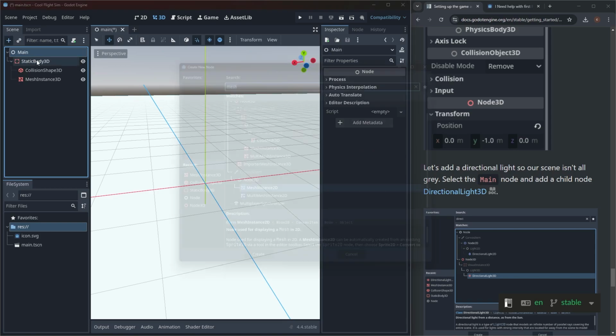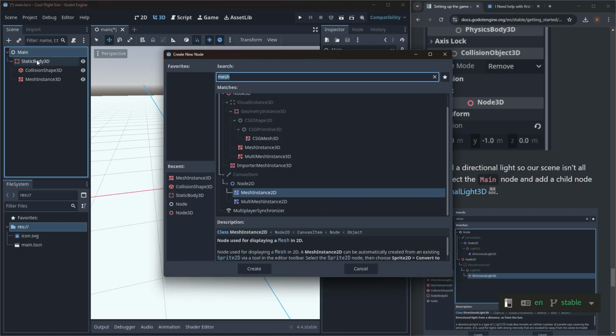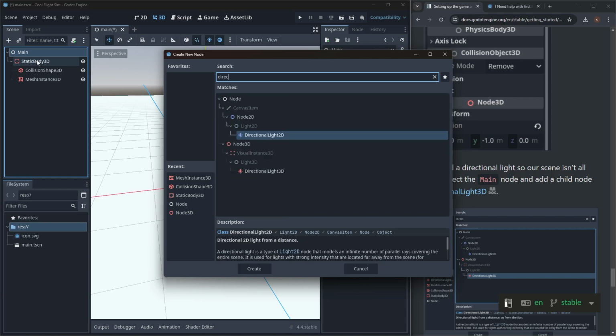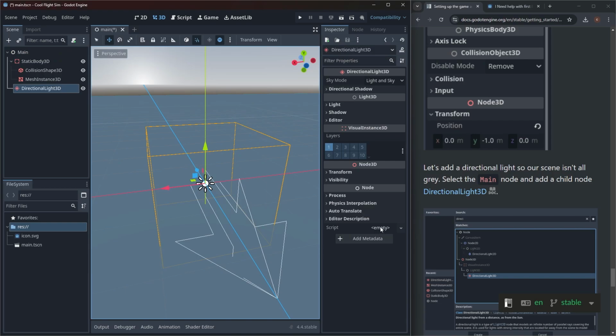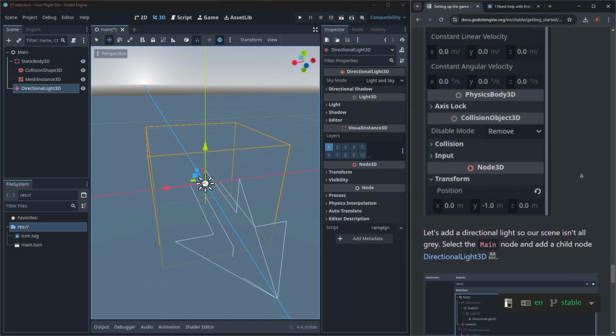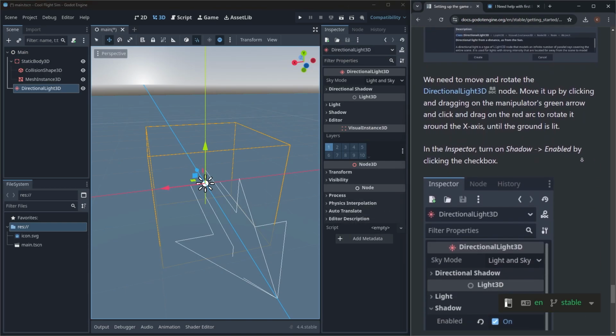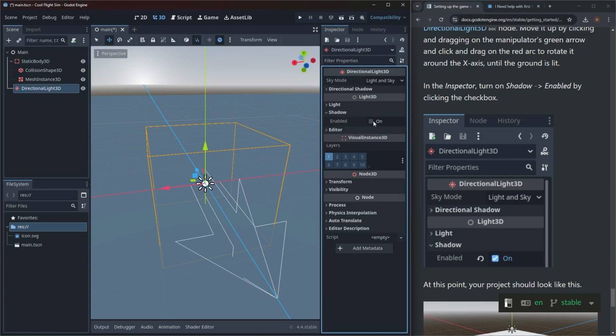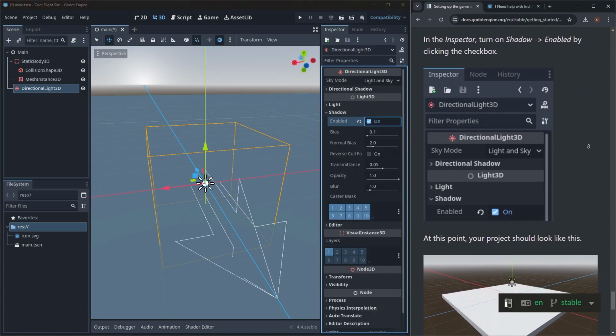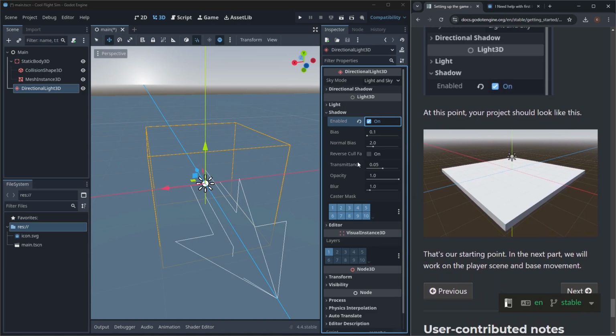So let's do that actually. Let's get Main, Control A, Directional Light 3D. There it is. Create. All right, there's that thing. So we got that. Turn on the shadow. In the inspector, turn on shadow. Did it. Bias, blur, opacity, whatever. All right.